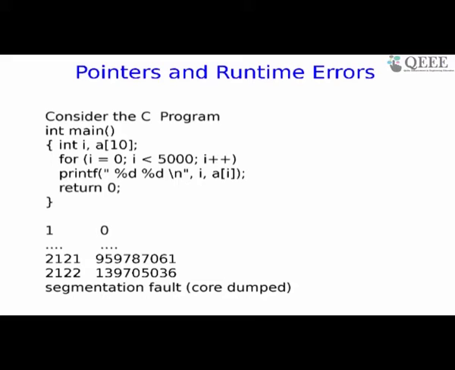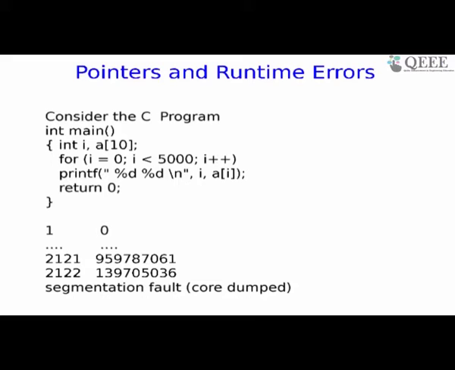I missed out the first line. i equal to 0 will produce an output, 0 followed by a number, add it to your notes. Followed by, on my system, it shows 1 0, which means A of 1 is 0, which means that the array was initialized by the compiler. Okay, now observe the problem.